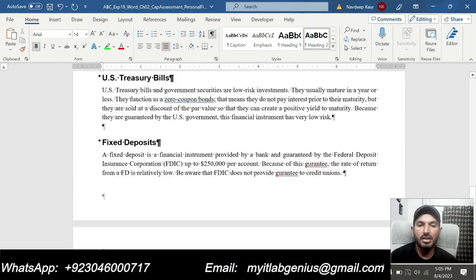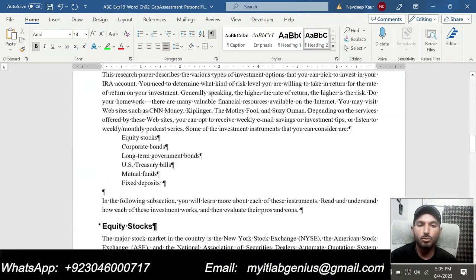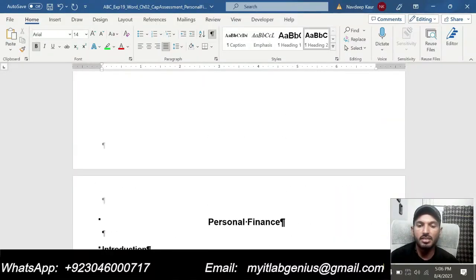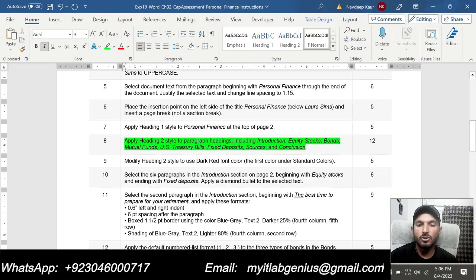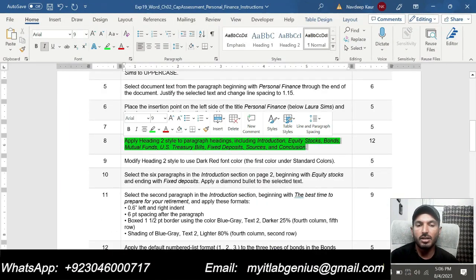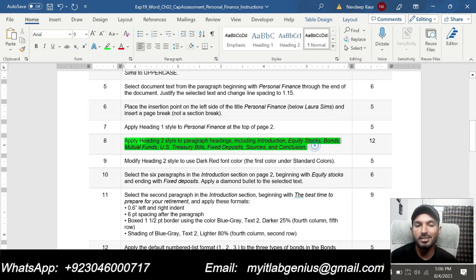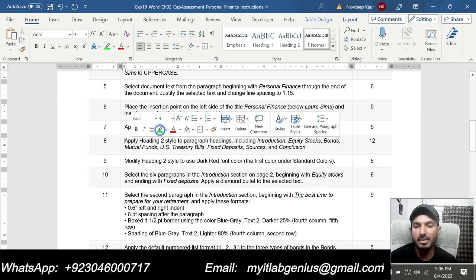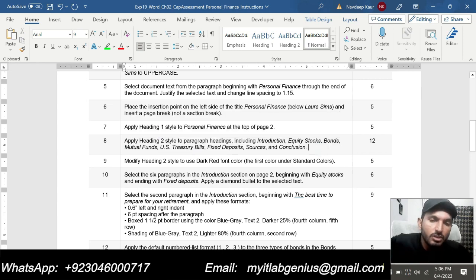So we have applied heading 2 styles to all these headings as required in step number 8 of the assignment. So that is all required in step number 8, where we were supposed to apply heading 2 styles to all these headings. So I have applied heading 2 style to all these headings. Now I will move to the next step, that is step number 9.